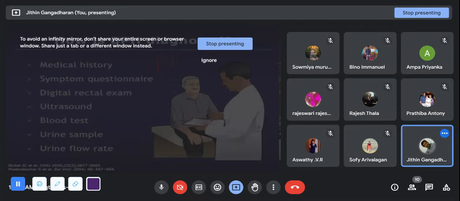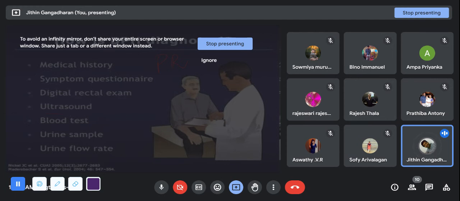Per rectal examination, that is how it can be diagnosed. A nurse or a doctor inserts a finger through the rectum, and when you press upward, you can feel a firmness. Usually, it should be soft. Okay, and there are grade 1, grade 2, grade 3, and grade 4 prostatomegaly. If it is grade 3 to grade 4, you will feel as if you are touching a wooden table. Okay, that much hard it will be.